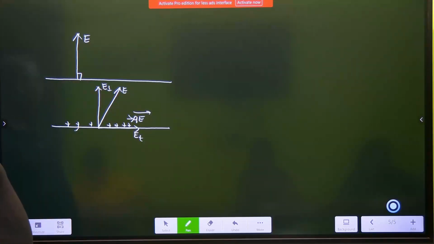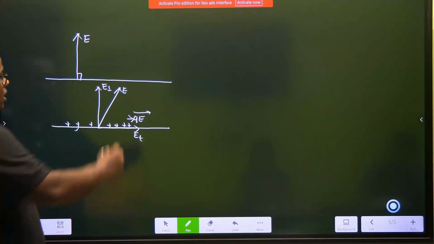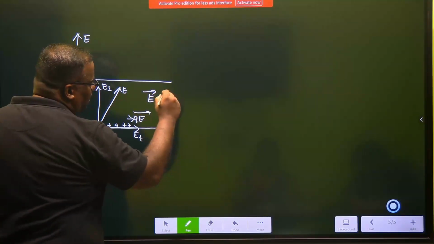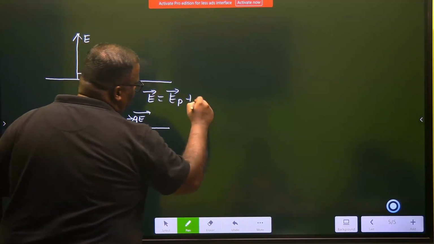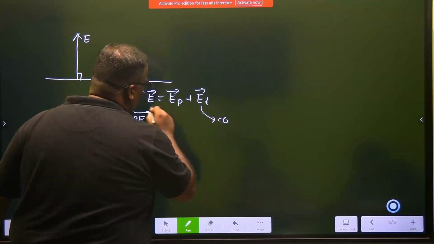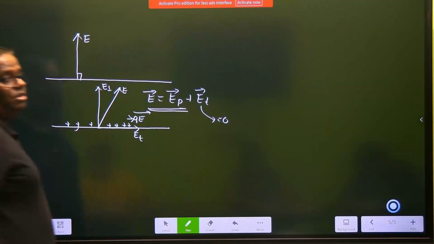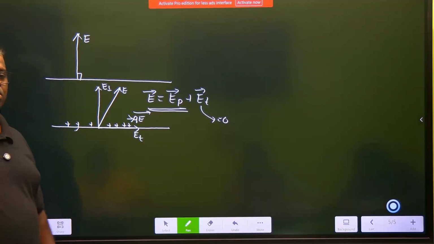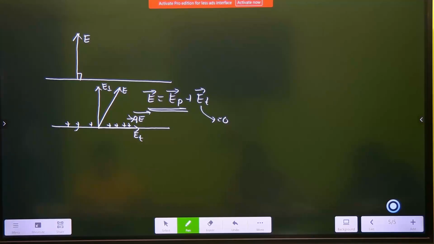Are you fine? Okay. So look, if I do this as a vector diagram, I would write E is the vector sum of E perpendicular plus E tangential. And you just said that this is 0. Therefore, the only E that is present is the E that is perpendicular to the surface. Did you get it?